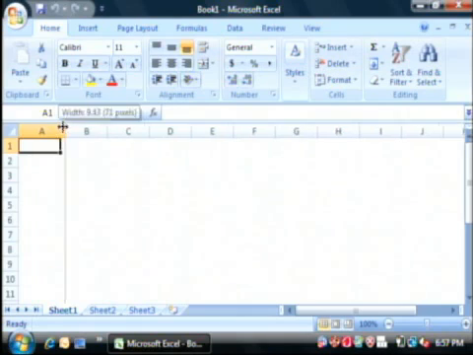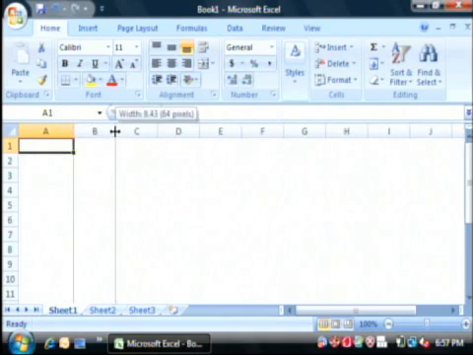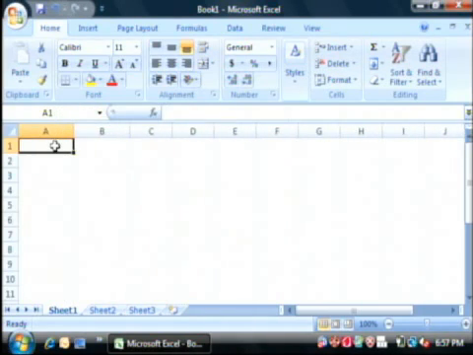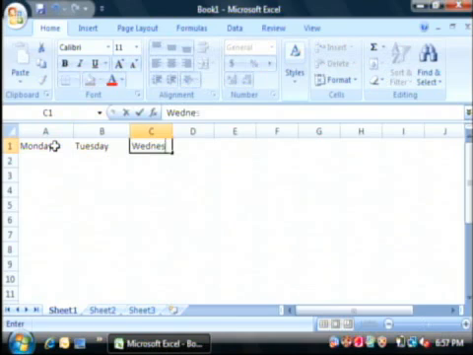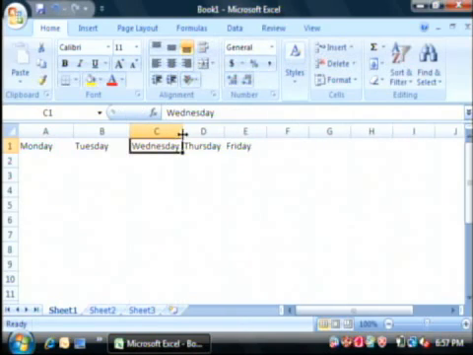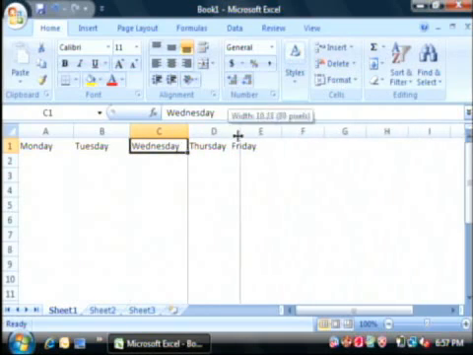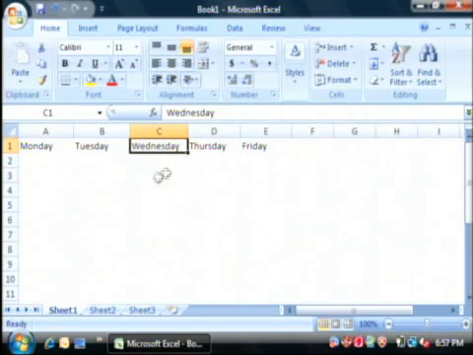Now what we're going to do for our timesheet is, let's say we're going to record a week's worth of work. So let's put down our days that we worked. Basically Monday through Friday. And this timesheet is going to calculate for us the amount of hours that we worked this week along with how much we want to get paid.